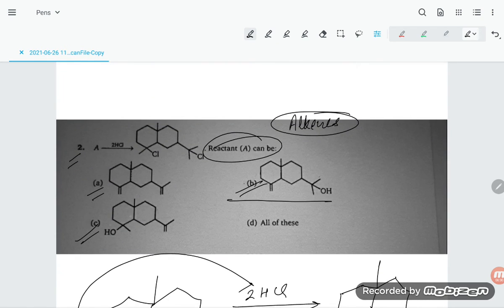So you see that this is also the same product. All of A, B, C are giving the product. So our required answer is option number what? Option number D is the correct option, students.